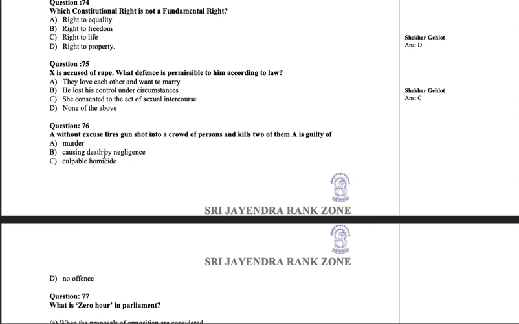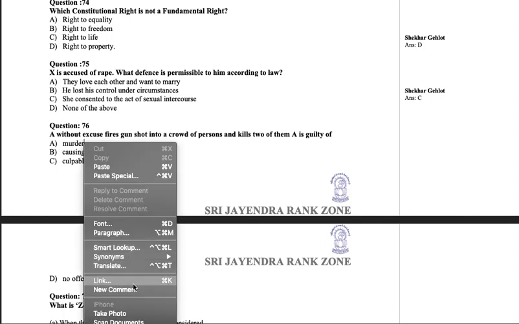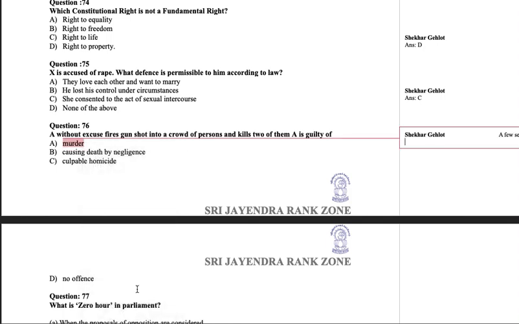So culpable homicide and murder, we discussed that there is a difference. Culpable homicide is when you accidentally kill someone. You have intention, but you do not have intention to kill. You have intention to teach a lesson, but somehow he dies. You inflict some injury and he dies. But murder is when you intentionally kill. So when you are firing into the crowd, you know that people will get killed. So it becomes murder. So option A is the most appropriate here.